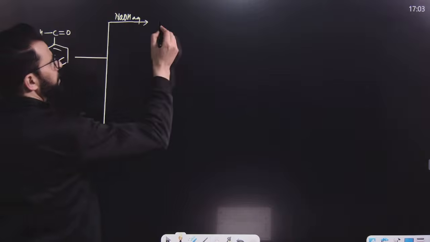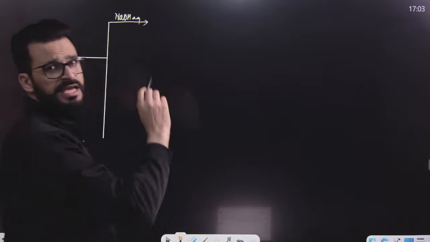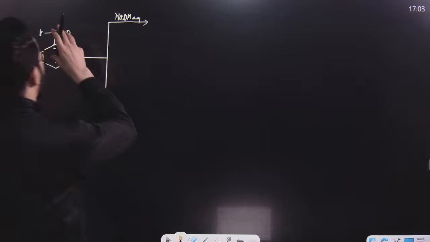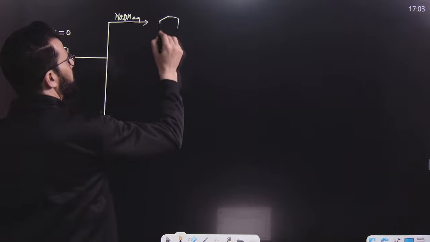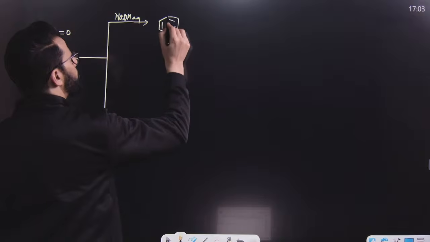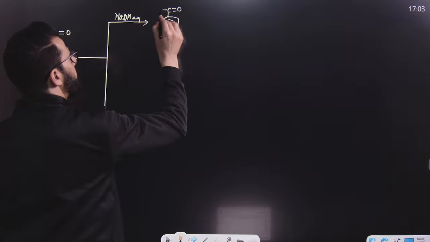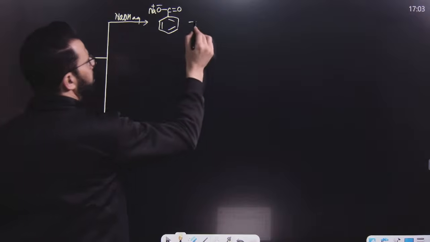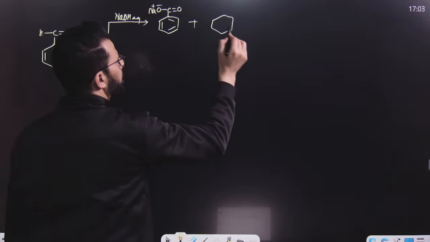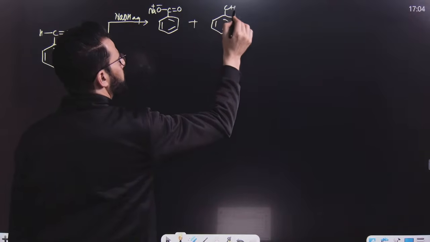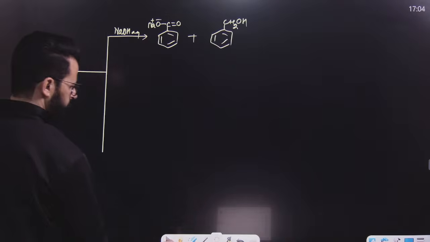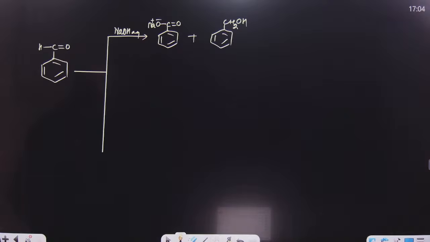So it will undergo simple or self-intermolecular Cannizzaro reaction, in which one molecule will be oxidized and another will be reduced. One will be oxidized to COO minus Na positive of this, and another will be reduced to benzyl alcohol like this. This is known as intermolecular Cannizzaro reaction, and that too self.